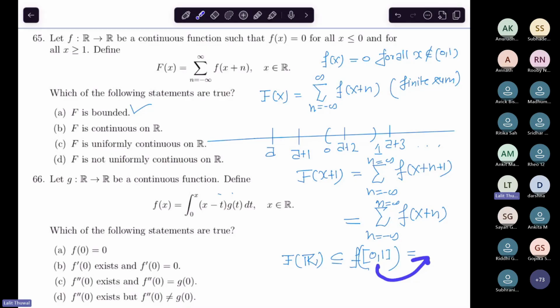So it means that this is a compact set, and every compact set in the real line is a closed and bounded set. Is there any question here? You can ask me how this happens and I will elucidate it again. Is it clear? So f is bounded. Verify that f is continuous. It's periodic, that's not difficult to verify. Only you need to check that one thing, you have to keep in mind.